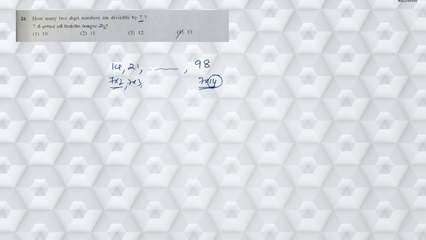So from 2 to 14, how many numbers are there? For that, we can simply say 14 minus 2 plus 1, the biggest value minus the smallest value plus 1. So 14 minus 2 is 12, 12 plus 1 is 13. Hence the answer is 13. So there are totally 13 two-digit numbers which are divisible by 7.